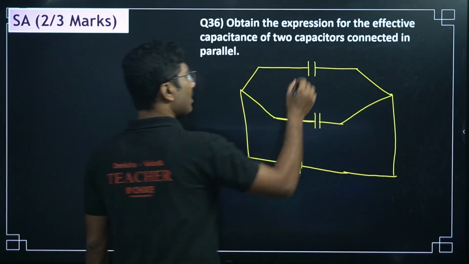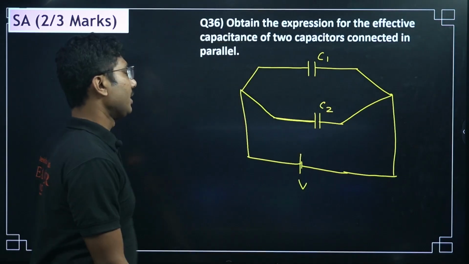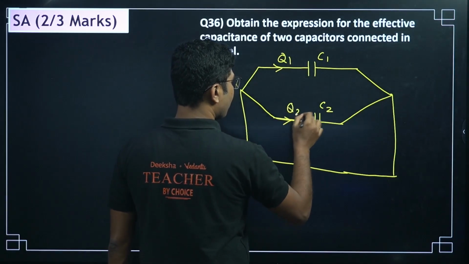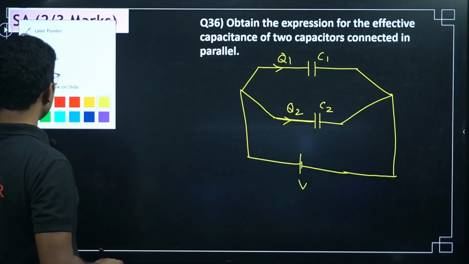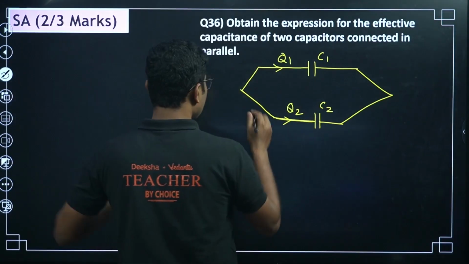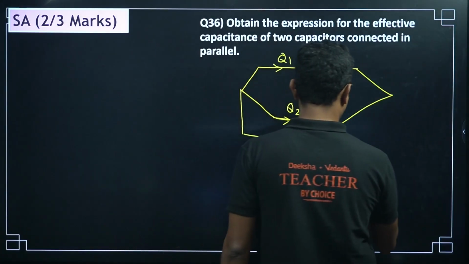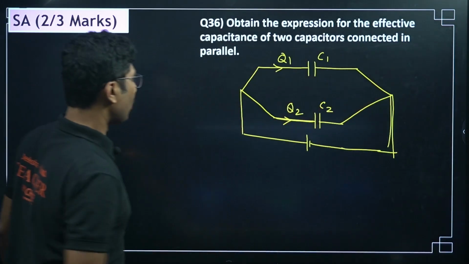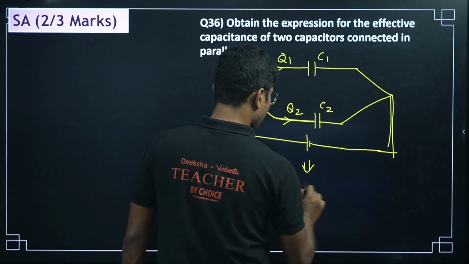Okay, 2 is minimum. So C1 and C2, you apply a voltage source V over here. The charge through this is Q1, charge through this is Q2. Okay, so this is the combined circuit. Now what is the equivalent circuit? For the equivalent circuit, what you have to do is replace everything with only one single capacitor. Right, so this is the normal circuit. Now if you replace it with an equivalent circuit, there will be only one capacitor.